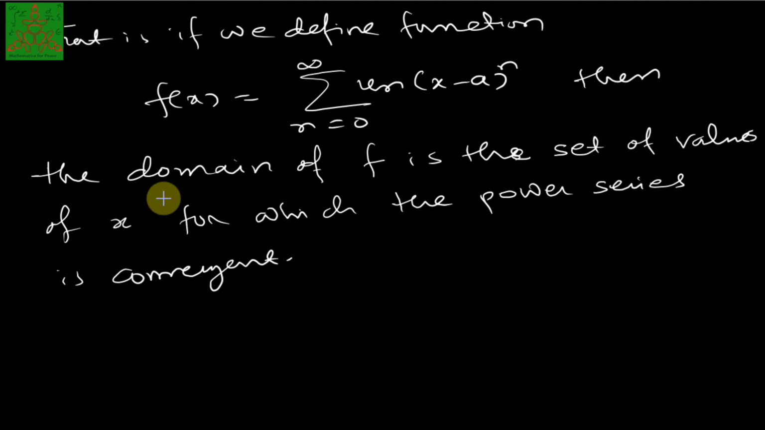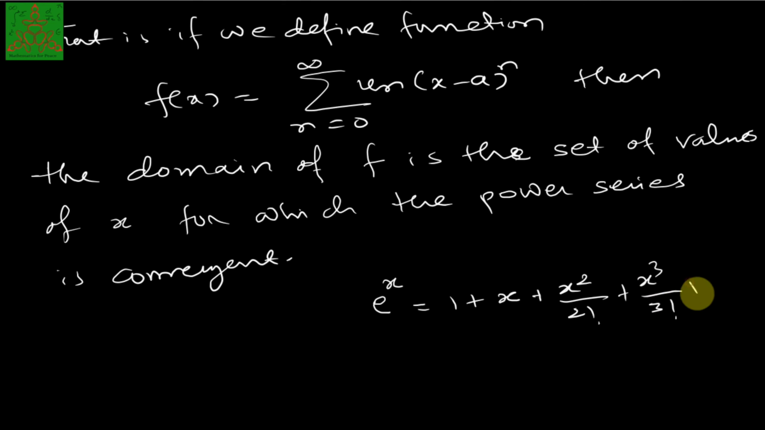For example, you have probably learned about some very well-known series which you have come across, for example, e power x. You know that the series of e power x is 1 plus x by 1 factorial plus x square by 2 factorial plus x cube by 3 factorial, and so on. So this is actually a power series, and for what value of x will this power series converge to e power x? E power x is a function that we know.